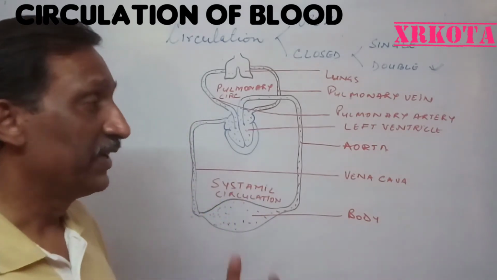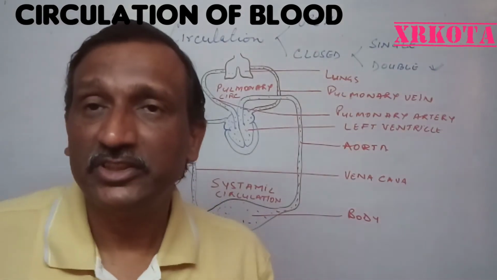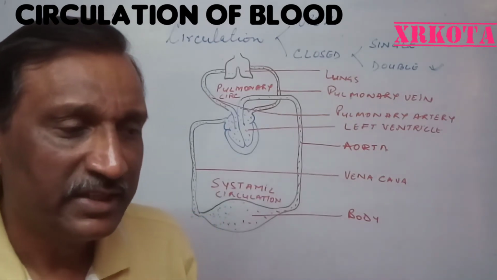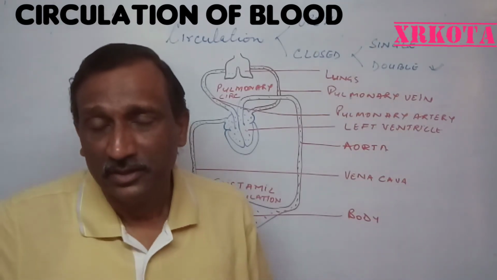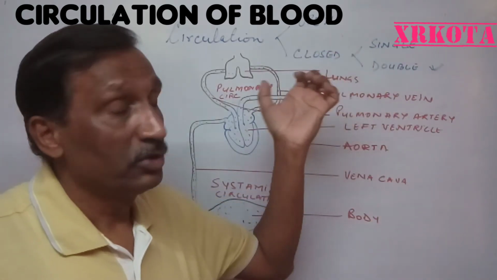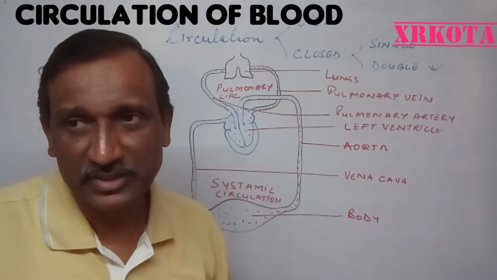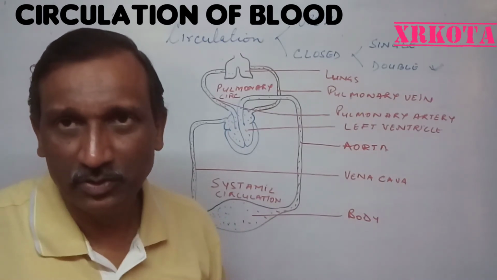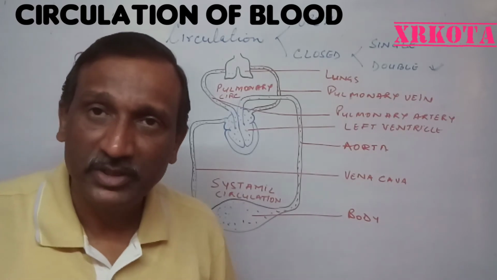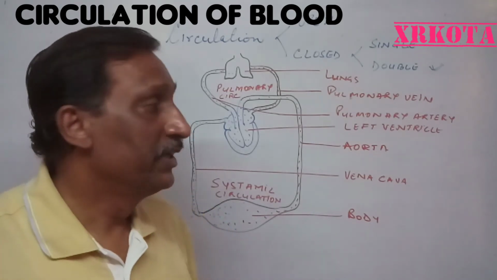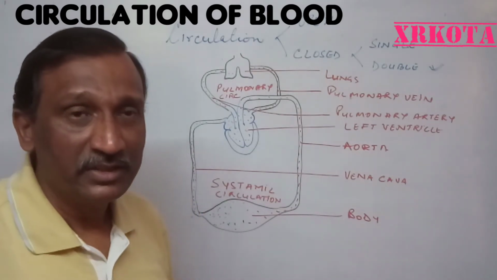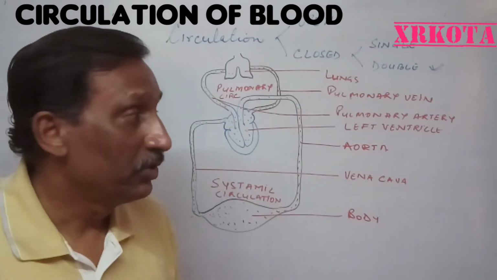So that is the advantage, and that is why you will find double blood circulation in all the birds and mammals, which are very active. Whereas in the other animals, whether the blood has open circulation, or closed but single circulation, or mixed circulation, the oxygenated and deoxygenated blood mix together and the efficiency decreases. So these are the different advantages of the circulatory system.